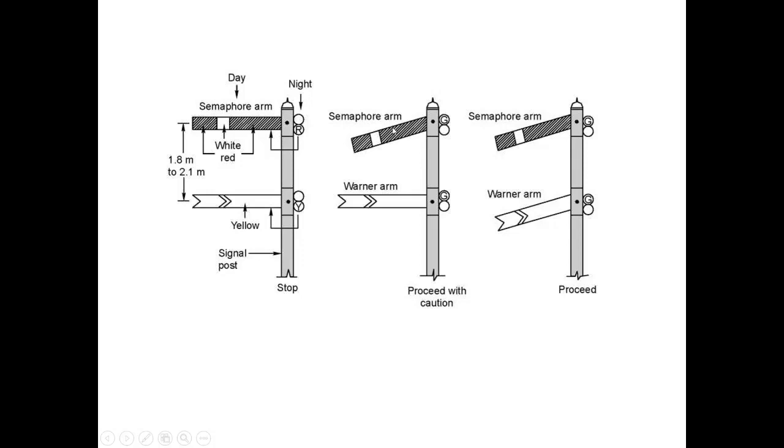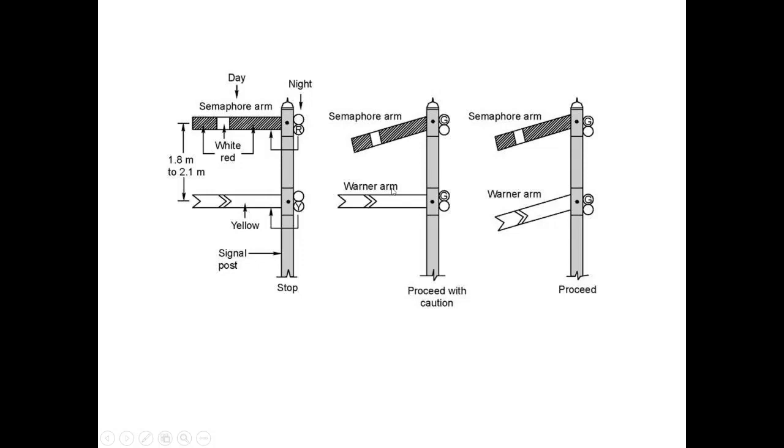So in case of only semaphore arms, these two images or diagrams indicate us to proceed. Then comes the Warner signal.